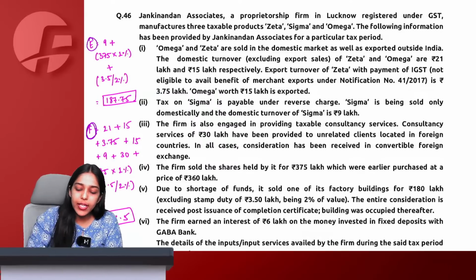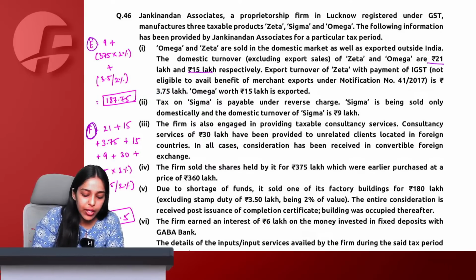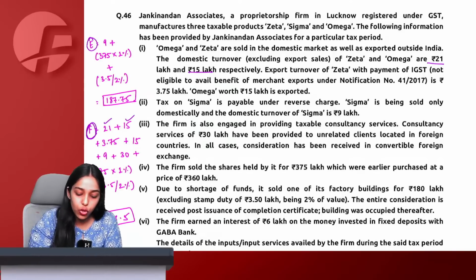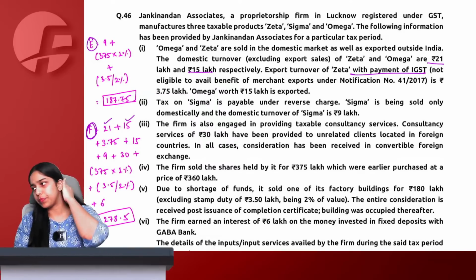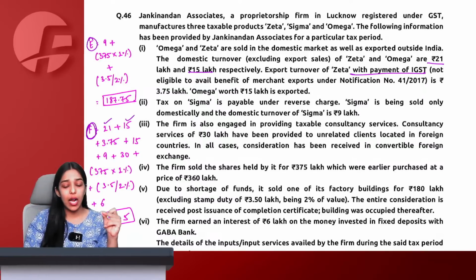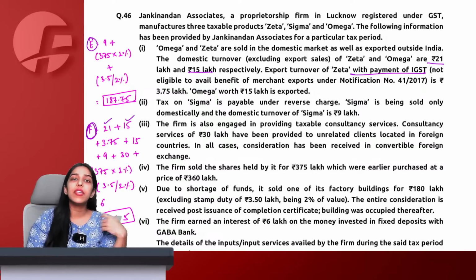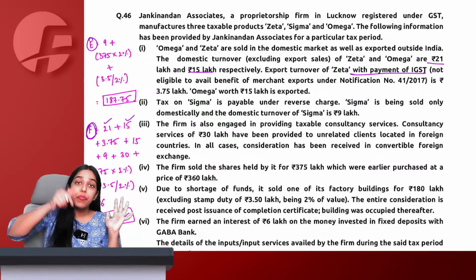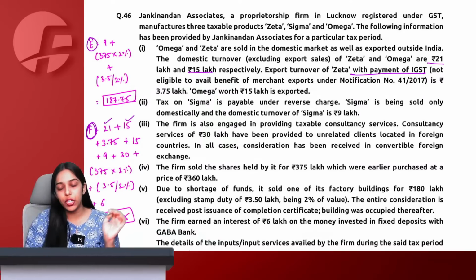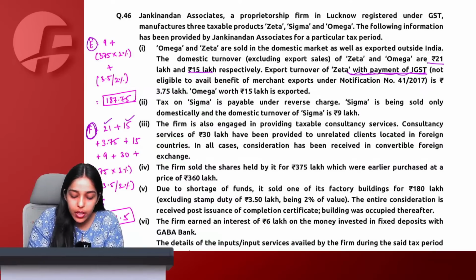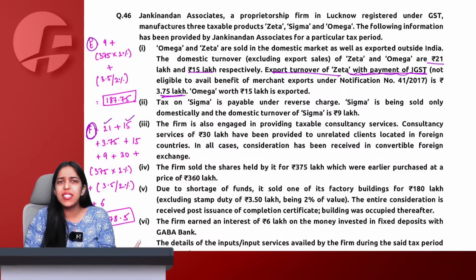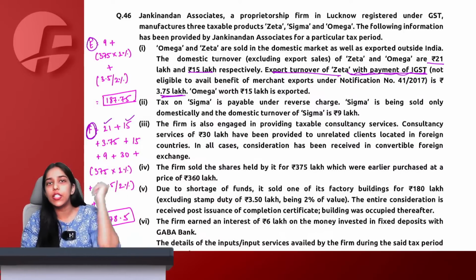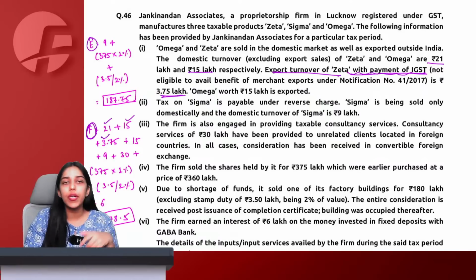Domestic turnover including export of Zeta and Omega are 21 and 15. So 21 and 15 taken in my total turnover, not exempt, of course. Export turnover of Zeta with payment of IGST. See, normally we are saying that all the exports are without payment of GST only. If mentioned particularly, then it is with payment of GST. Here they have mentioned particularly that this export is with payment of GST for 3.75 crore. Again, it is zero rated only. Once you pay, then you get your refund. So it will form part of my total turnover, not exempt.